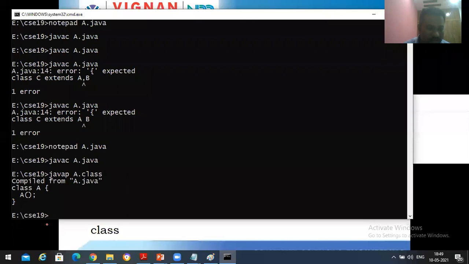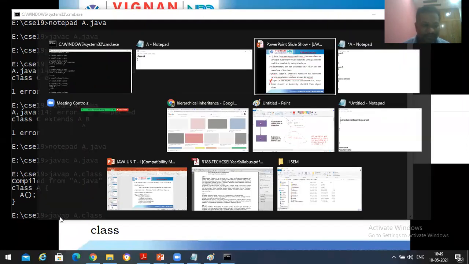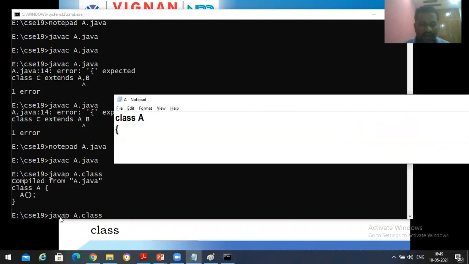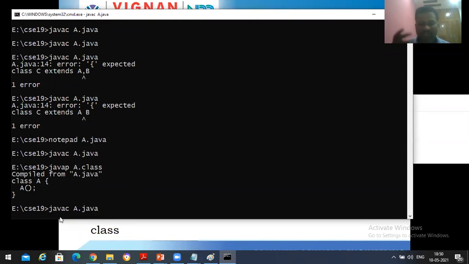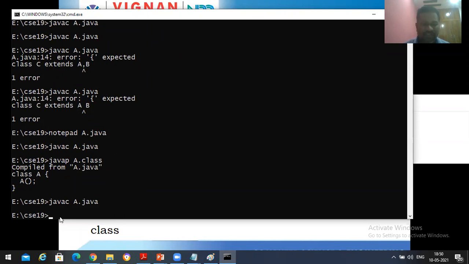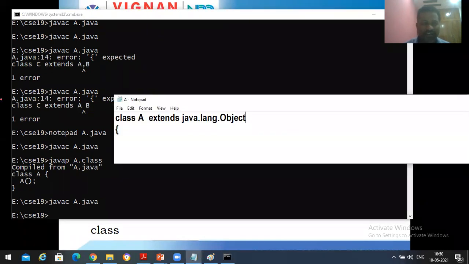Okay, actually we need to get it. In the documentation we might be seeing it. Directly or indirectly. That means if you write it like this also, the internal code is going to be like this: extends java.lang.Object. If you write it like this also, there won't be any problem. If you don't write it, the Java compiler is going to generate it.